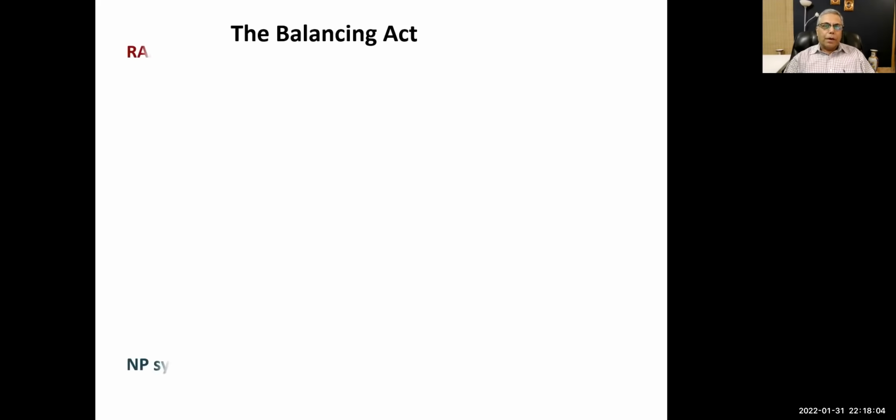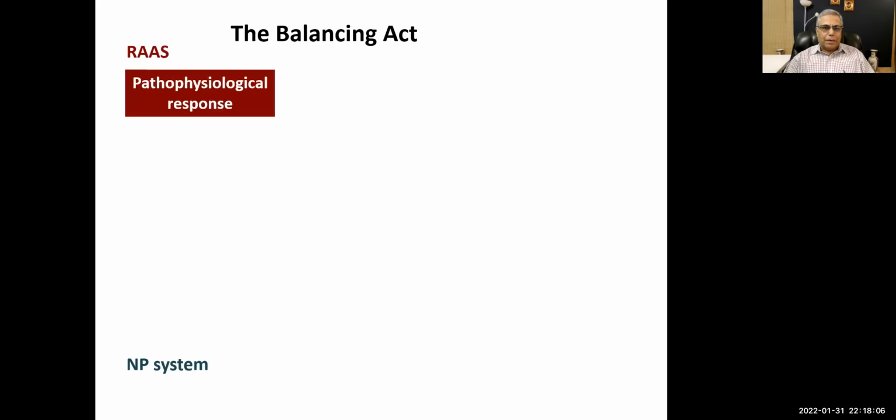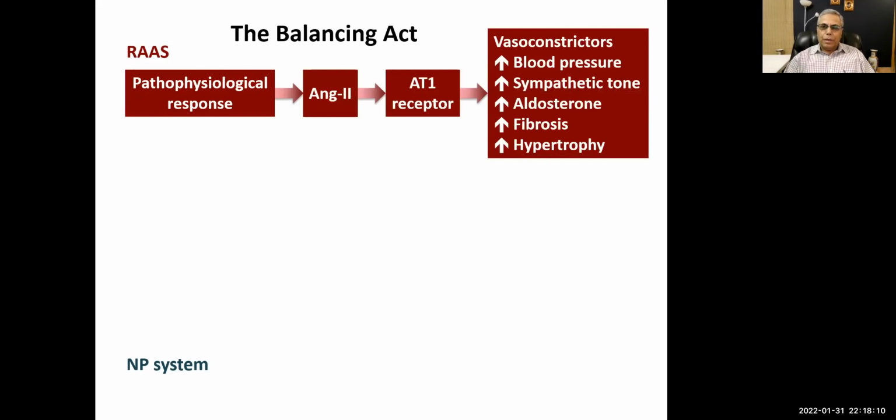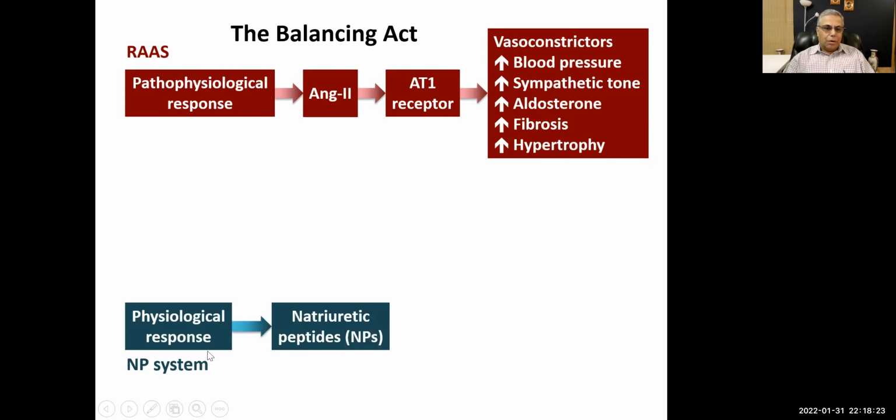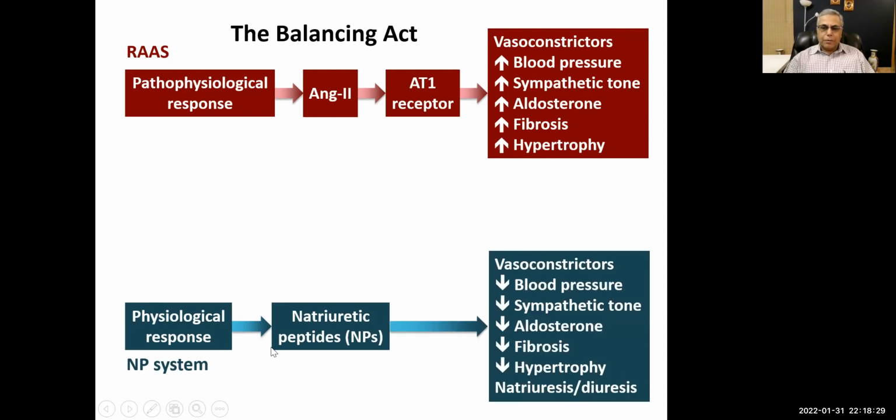All right. Now, this is a balancing act, and I'm sure now you know that. Angiotensin is trying to cause aggravation of heart failure with all these effects: increase in blood pressure, sympathetic tone increase, aldosterone, fibrosis, hypertrophy, and these are all the good effects of natriuretic peptides, which are given over here.